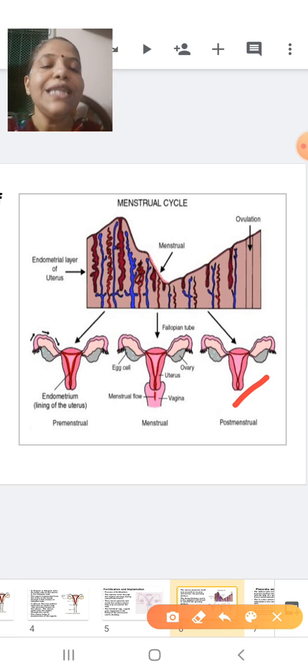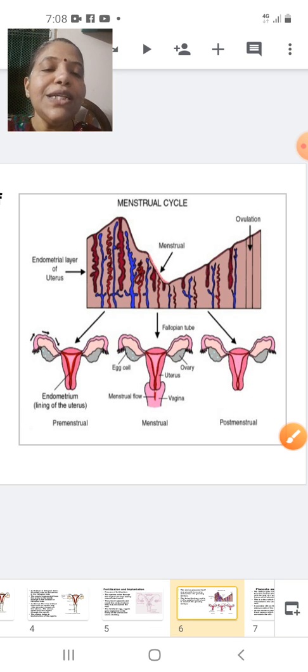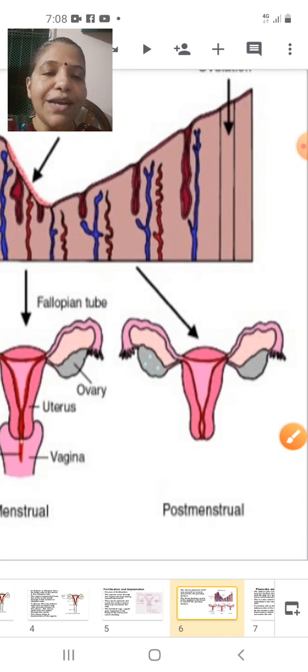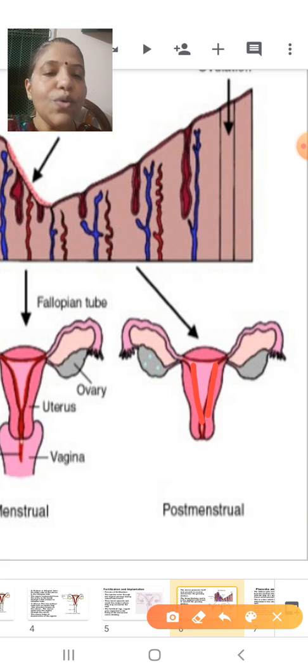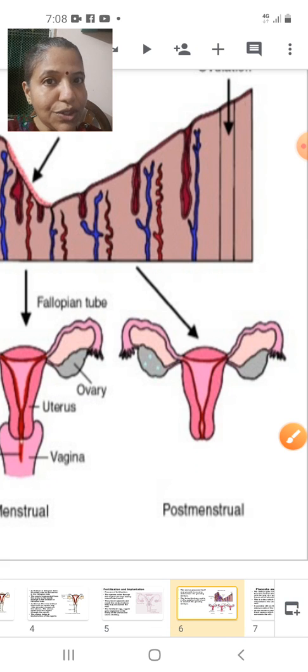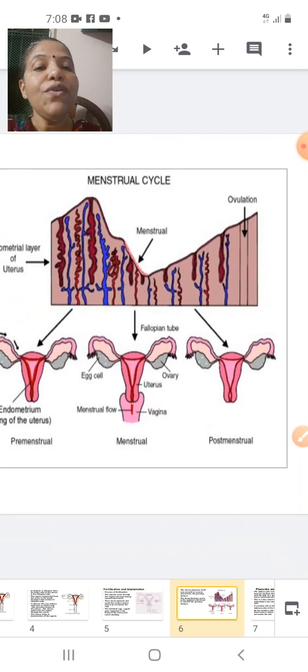You can see here students, these are the linings of the uterus. See this diagram very clearly. These are the lining of the uterus here. There is no darkened structure. So this is a normal uterus. Now it is a time for ovulation. What is ovulation? That is the release of the ovum from the ovary is called ovulation.